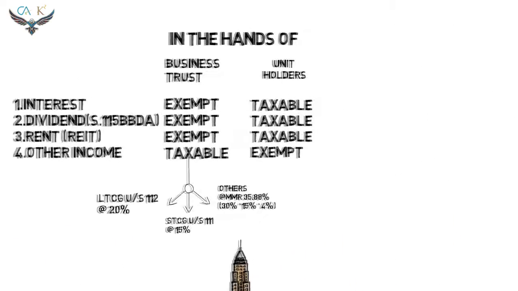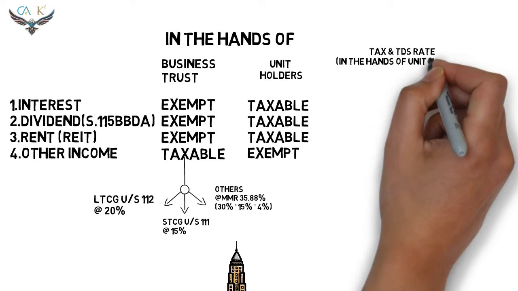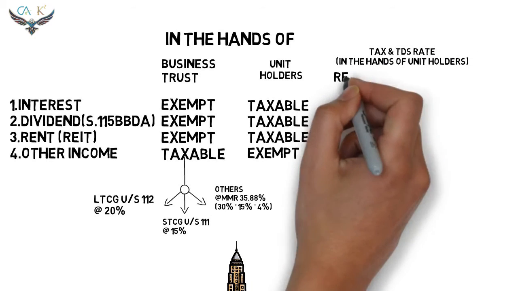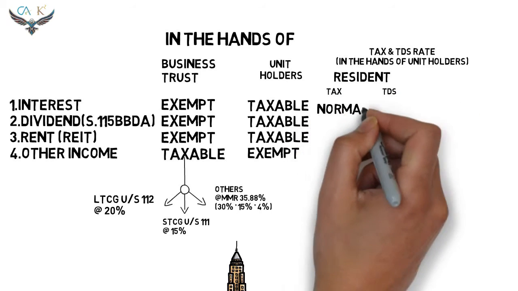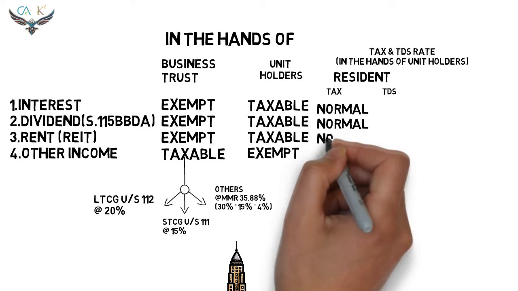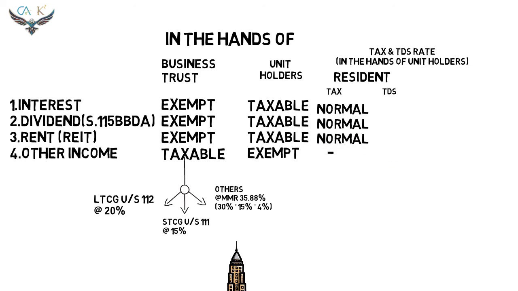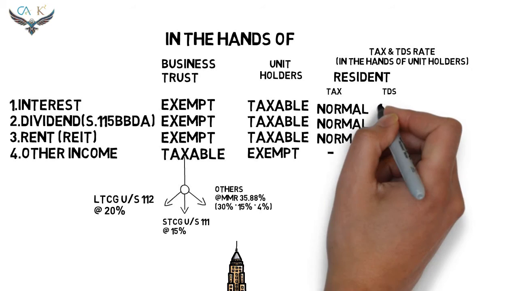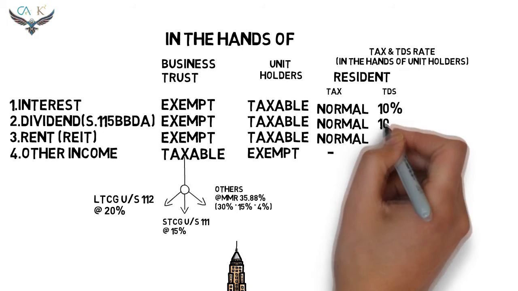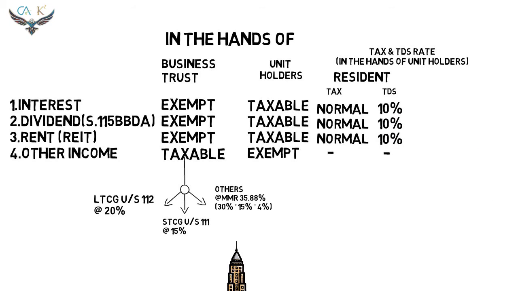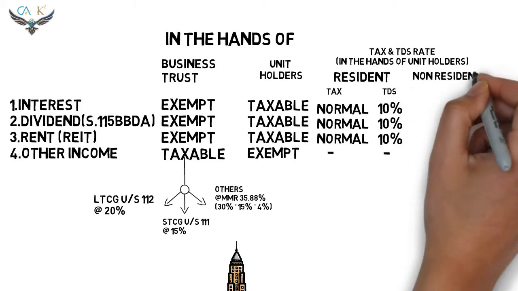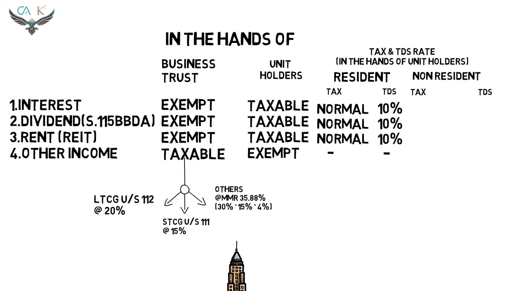Now let's see the tax rates. The tax rate depends on the unit holders being resident or non-resident. So if the unit holder is resident, the interest, the dividend and the rent are taxable at the normal rate. The other incomes are exempt, so there is no tax rate. Now let's see the TDS rate. In respect of all the interest income, dividend and the rent, the business trust is required to deduct TDS at the rate of 10%.